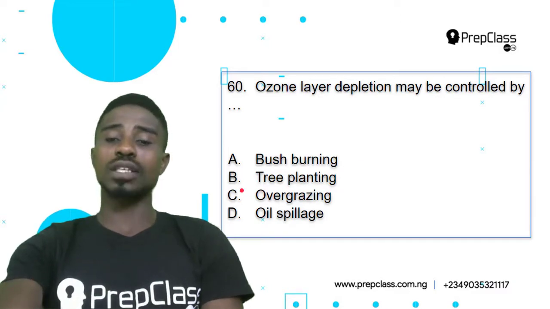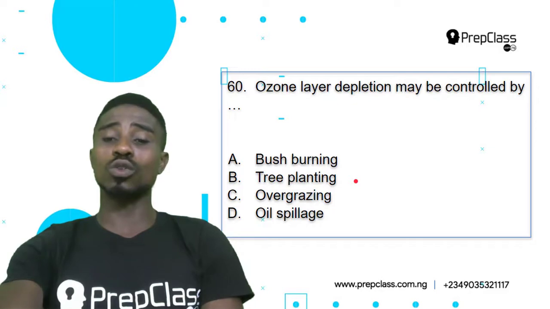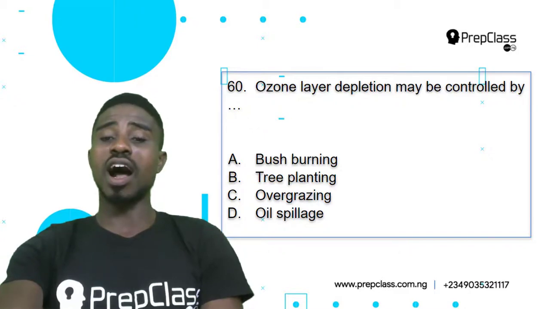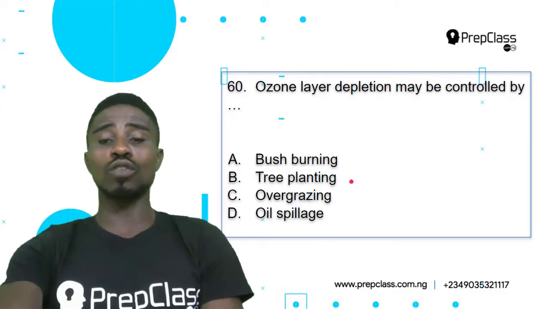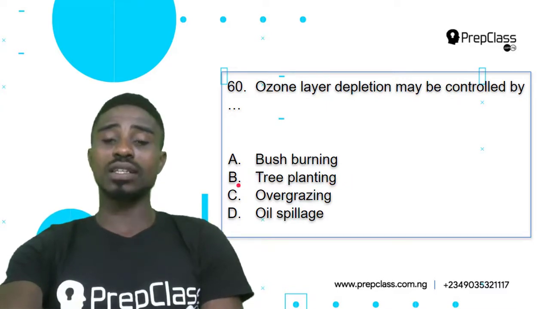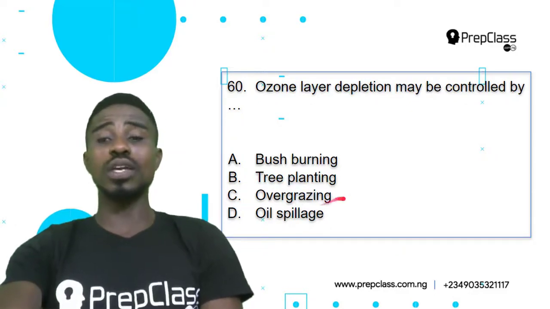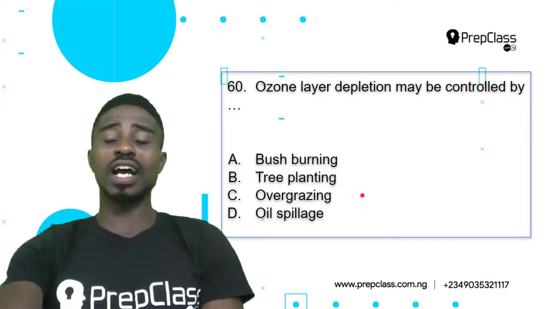Now, tree planting. Tree planting is a good way of controlling ozone layer depletion, because trees help to reduce the amount of carbon content in our environment, and that can also bring about a control in the depletion of the ozone layer. So tree planting is our correct answer. Overgrazing will in no way control the ozone layer depletion.